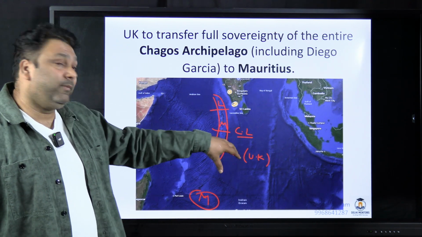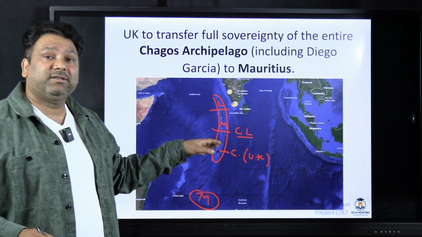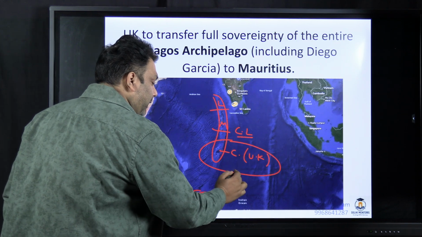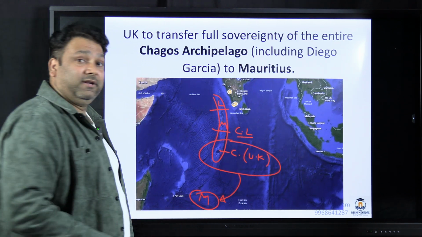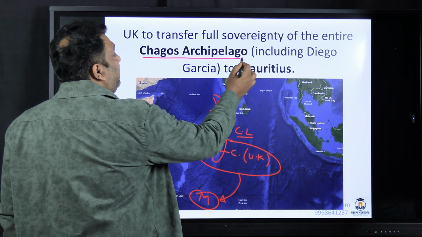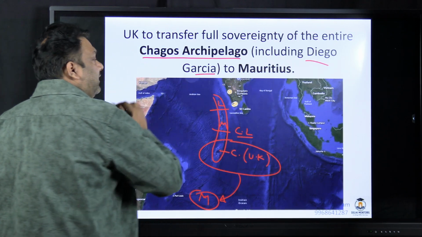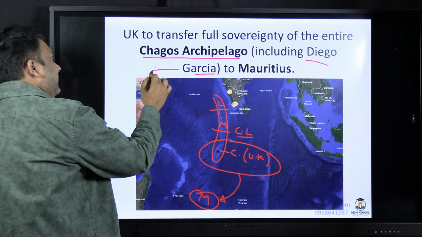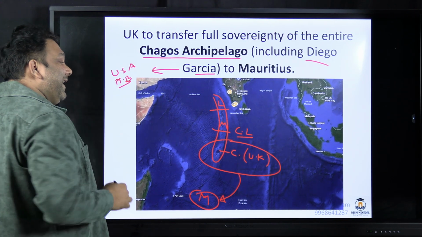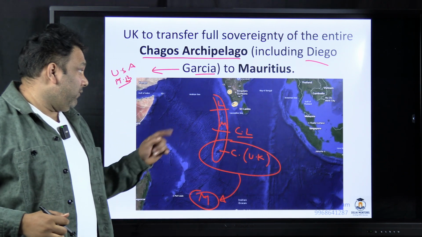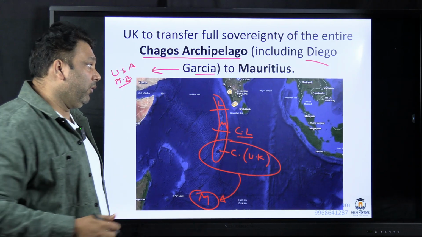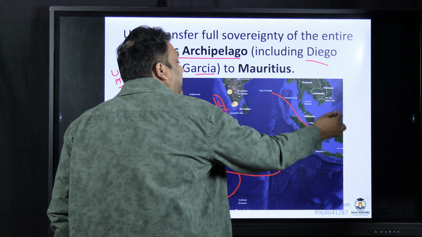Mauritius has been claiming this Chagos archipelago for a very long time. So the UK is transferring this Chagos archipelago to Mauritius. Lekin yahan pe ek masla hai. That is, in the Chagos archipelago you also have Diego Garcia. So Diego Garcia has USA's military base. So USA ka air base hai. Now having an air base becomes very important for USA here because a lot of shipments towards China will be going from here.